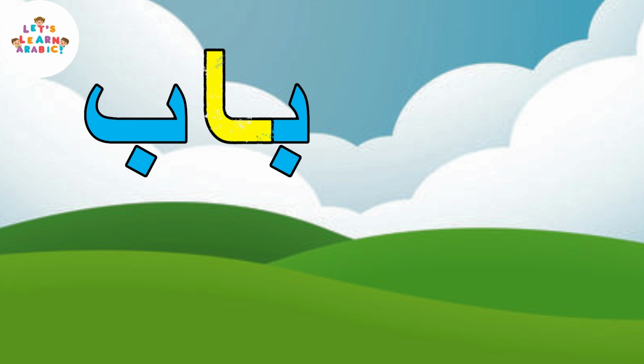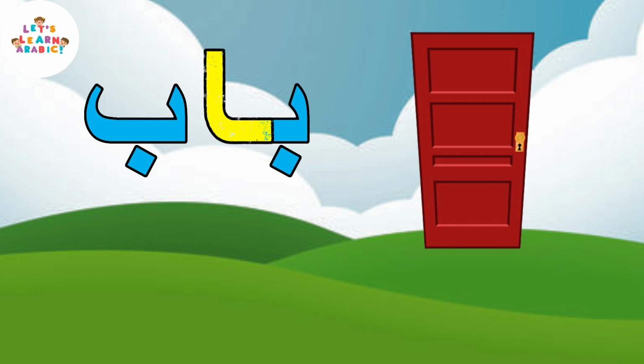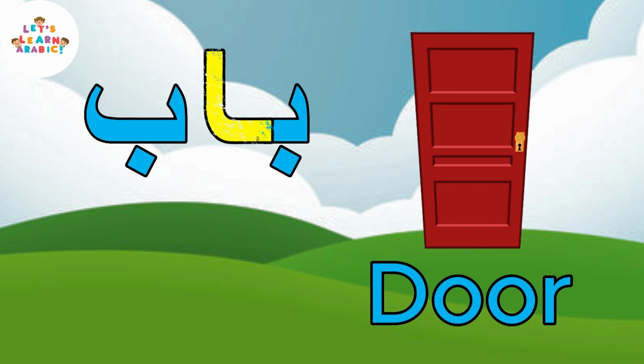In the word like bab. Bab means door. I have a different shape without hamza, and I connect to the right with my friend, but I am free to the left.